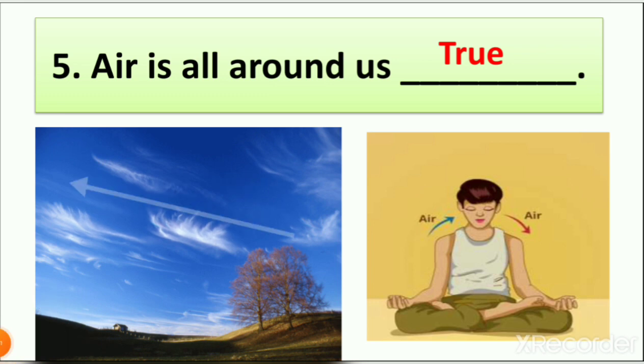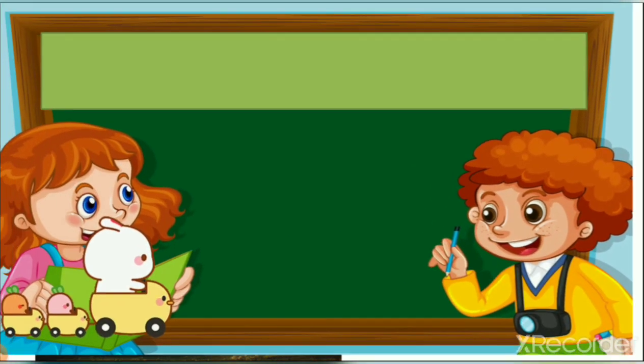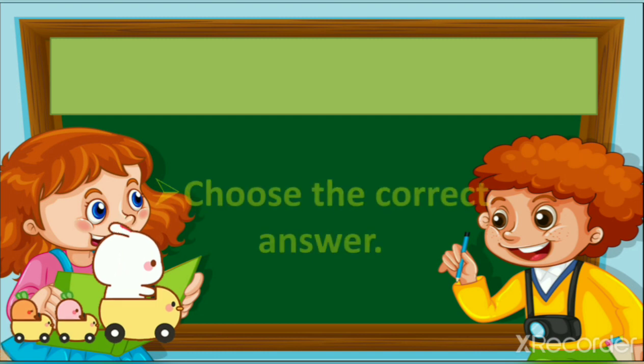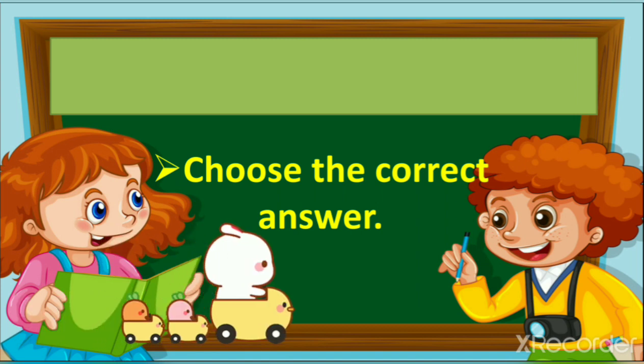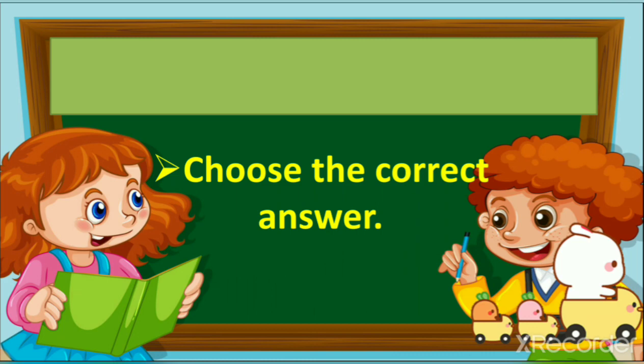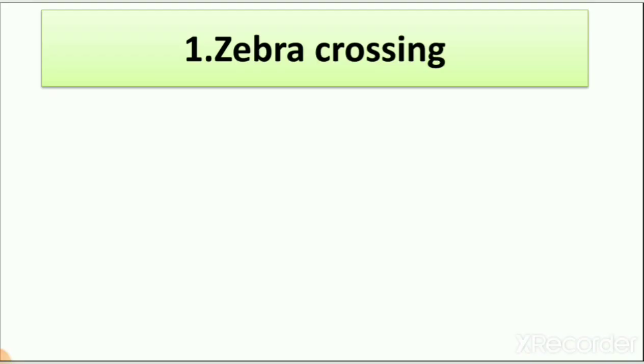Then our next question is choose the correct answer. In this we have one word and you have 4 answers, which are related to this question, right? So you have to choose the correct answer which is joined with this word. As you know, we have done this in match the following. So here we have to choose the correct answer. So let's see which is our first. Number 1, zebra crossing.